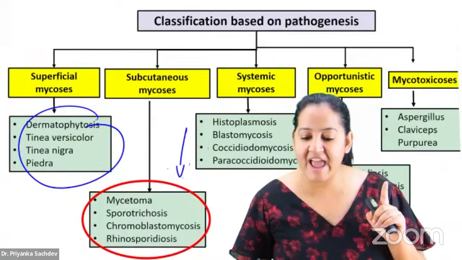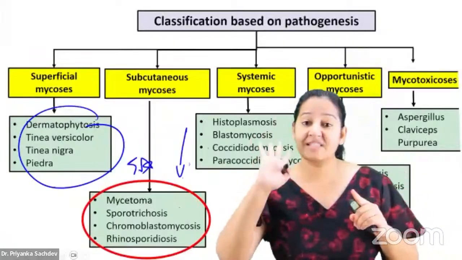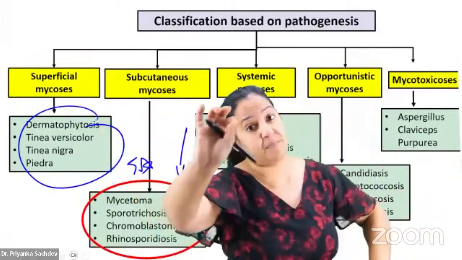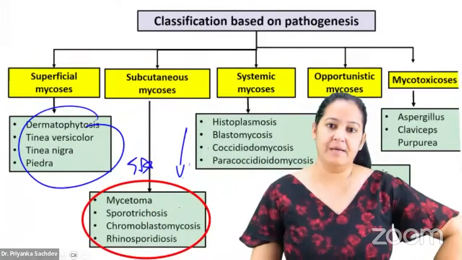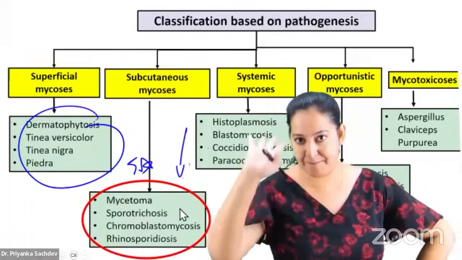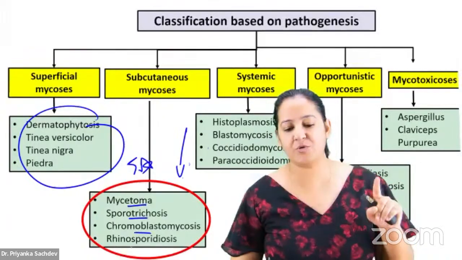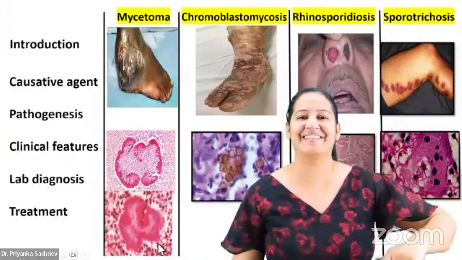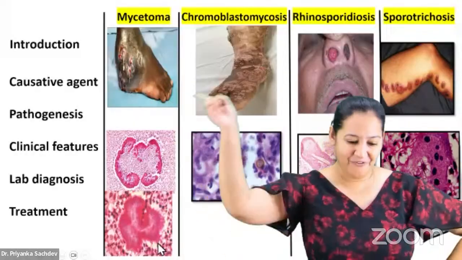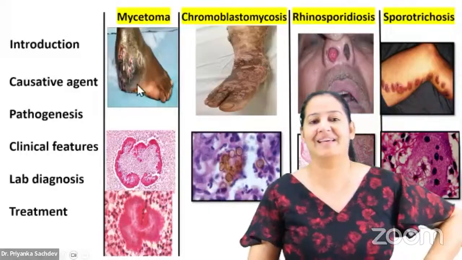Ultra important. Every year, make a 5-star over it. Please highlight the next 4. Subcutaneous. Every year you get an FMGE question on that. Mind my words. You please check if you don't believe. Every year. Out of the 5, 1 question for sure. Mycetoma, sporotrichosis, chromoblastomycosis, rhinosporidiosis. I teach in this manner. See the 4 together at one place. Everyone see 4 at one place. Okay, listen.